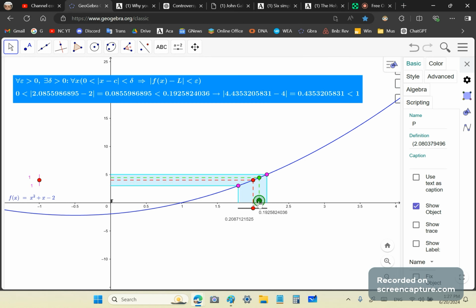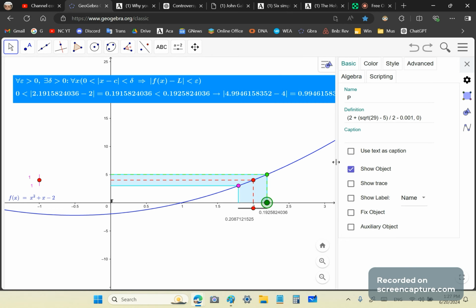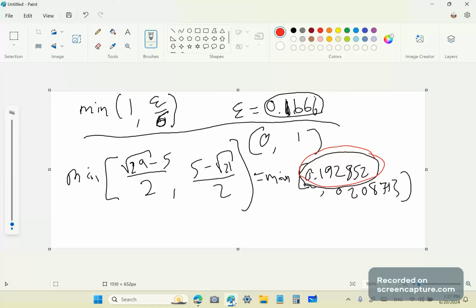Now, it's going a little bit off there because it's not on the x-axis anymore. Okay, but if I go back to that, okay. So what I'm showing you here now is that you have this value over here, which is 19258, which is greater than 1/6. So you're missing out on, what are you missing out on? All the deltas between 1/6 and square root of 29 minus 5/2, okay?